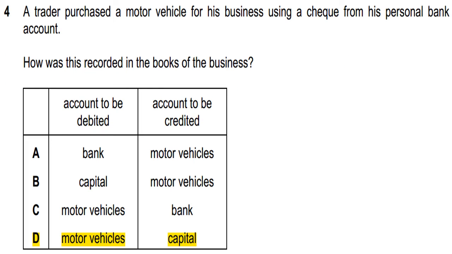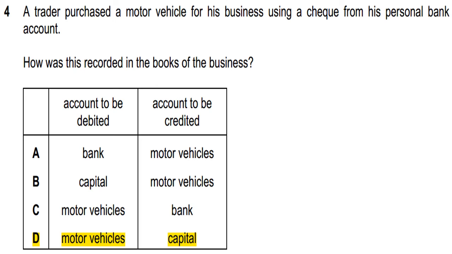A trader purchased a motor vehicle for his business using a cheque from his personal bank account. How was this recorded in the books of the business? What will be debited and what will be credited?